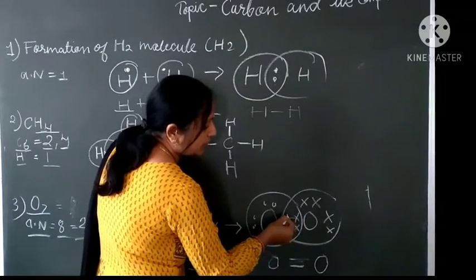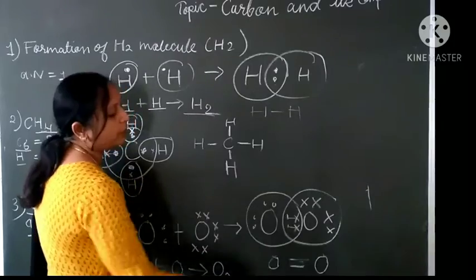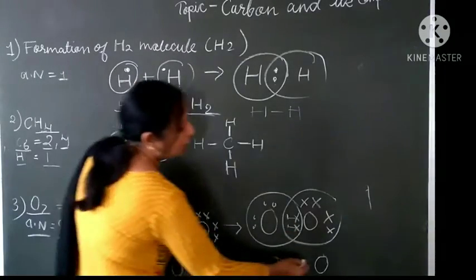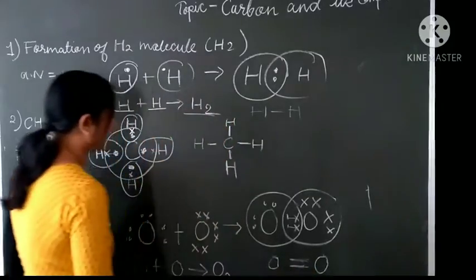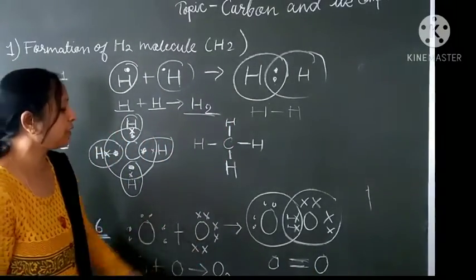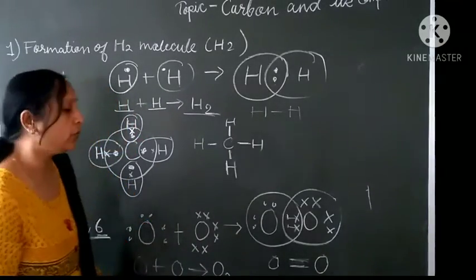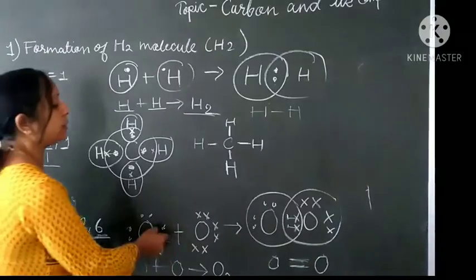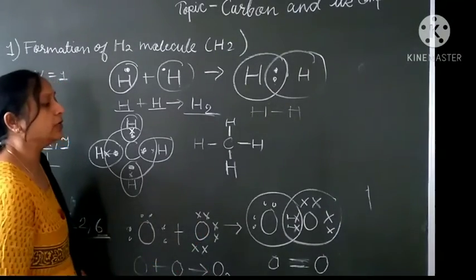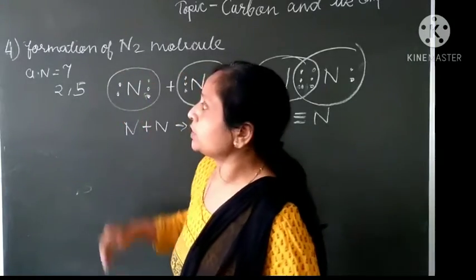So in this way you can see, students, a double bond is formed between 2 oxygen atoms. So there is a double bond between oxygen and oxygen atom. One oxygen atom and another oxygen atom combine together and form oxygen molecule O2. So there is a double bond between 2 atoms of oxygen to form the oxygen molecule. Understood students?